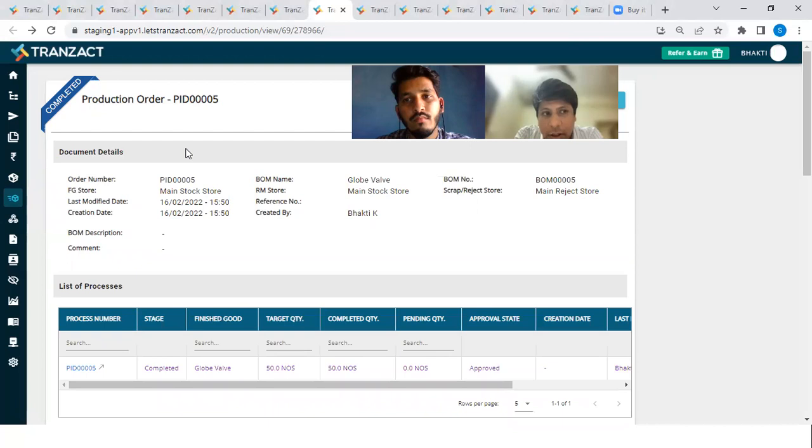So it could be possible that inventory approval is set over there. If you check the inventory approval in the inventory module, the approval might be pending. So you need to go there and approve it. That is something that could be possible. Otherwise, if it is not there, you can just raise a support chat. The team will take AnyDesk and look into the issue, why it is not happening.